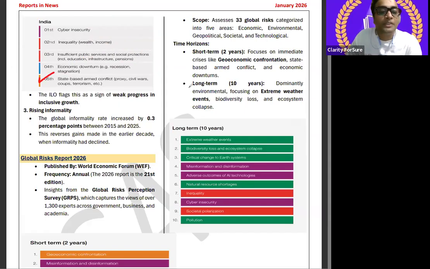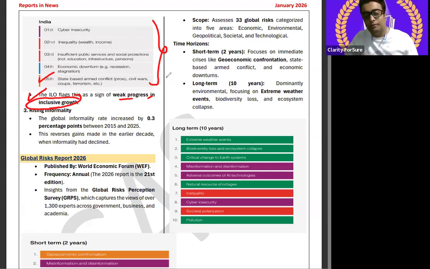And fifth point is state based armed conflict, that is proxy civil wars, coups, terrorism, etc. ठीक है, so the ILO flags this as a sign of a weak progress in an inclusive growth. Inclusive growth में ये बहुत सारा weak progress, तो ये points को आप descriptive में बहुत अच्छे से लिख सकते हो. What are the points for the inclusive growth and a weak progress in India in spite of the unemployment rate getting decreased? What is the point? So you can add this point over here, first to fifth, and you will fetch a good marks over here.